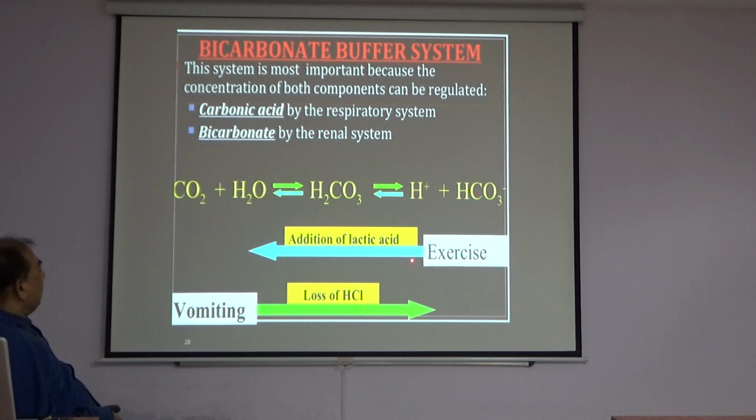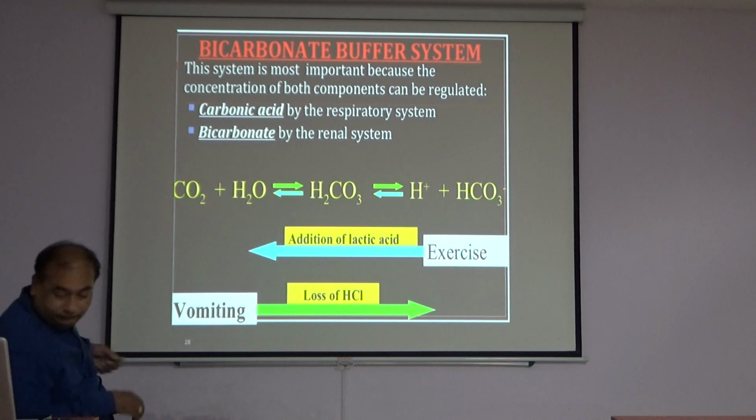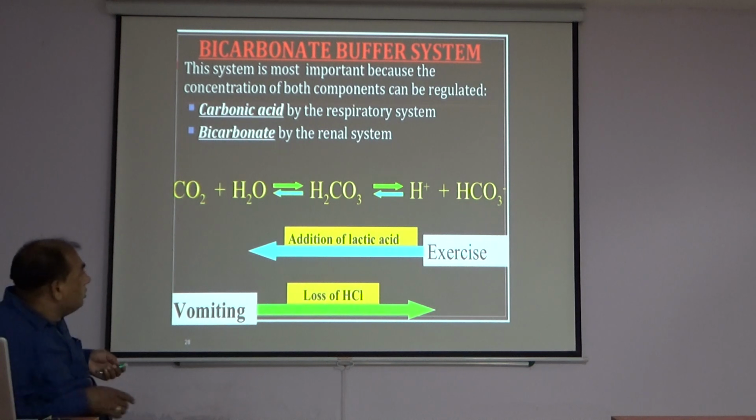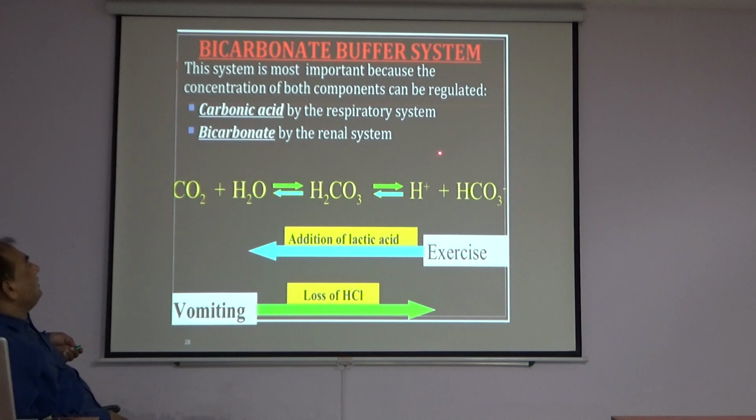After exercise, lactic acid is added and is controlled by bicarbonate ion. With loss of acid, as in vomiting, carbonic acid dissociates and releases hydrogen ion. This slide is very important for understanding.